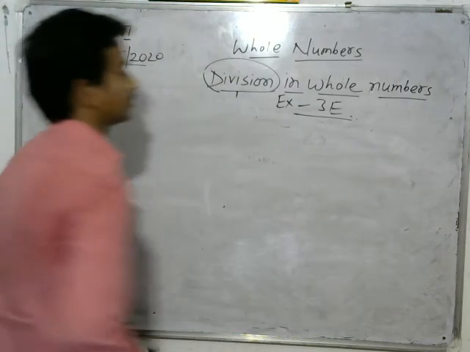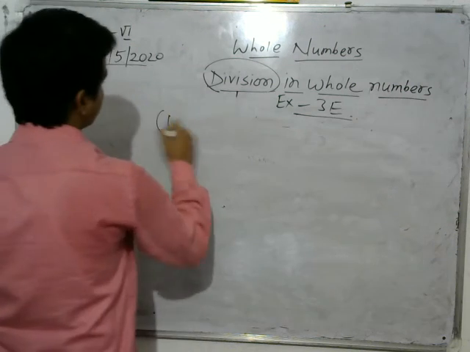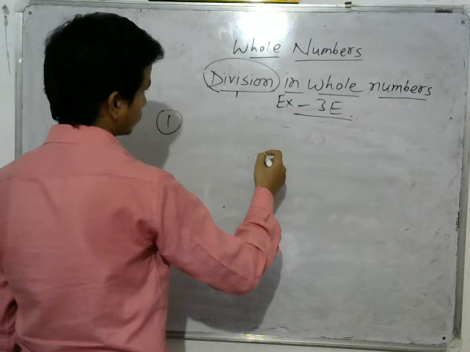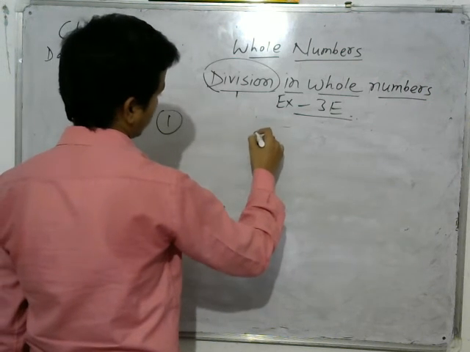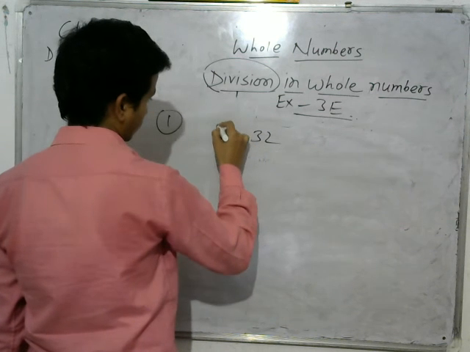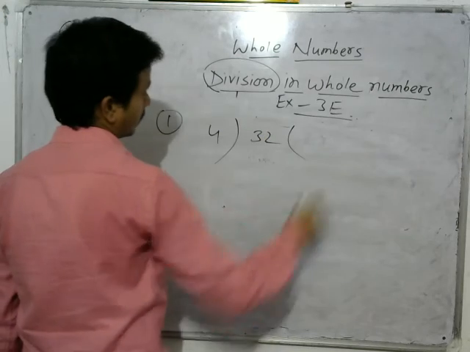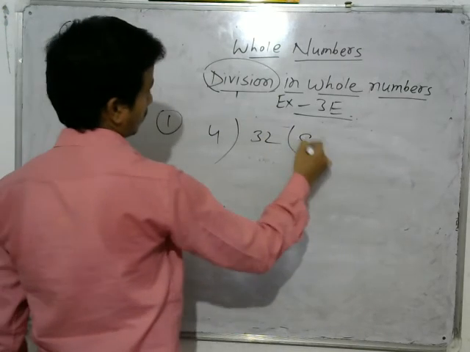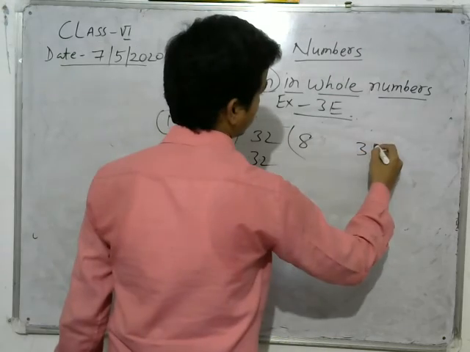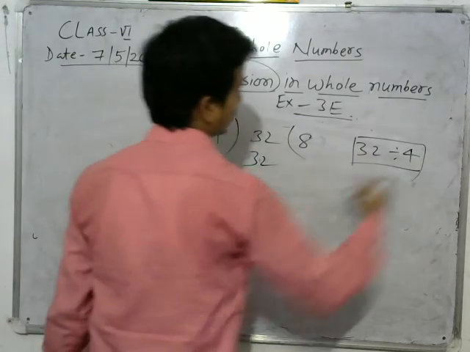Now, exercise 3, question number 1. How will you solve it? We have to divide 32 by 4, and we also have to verify.